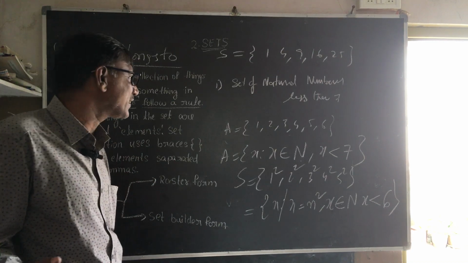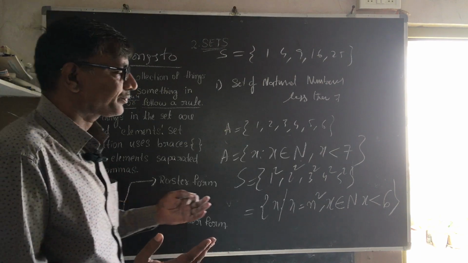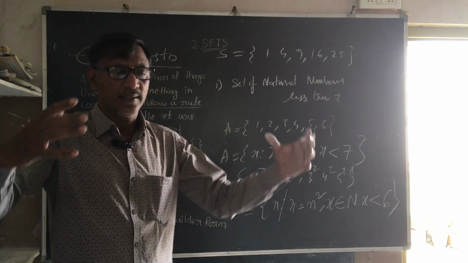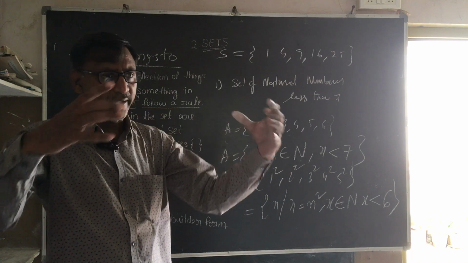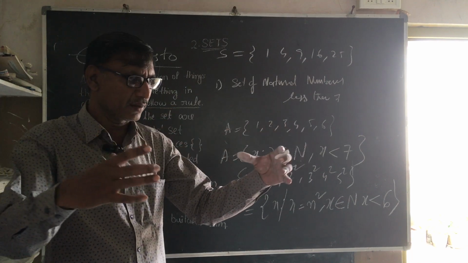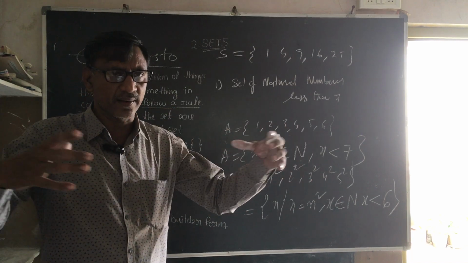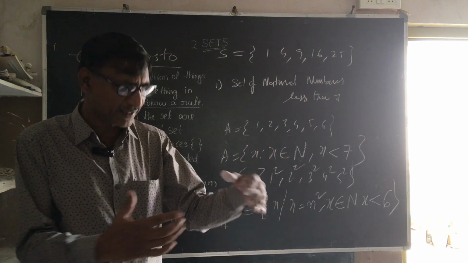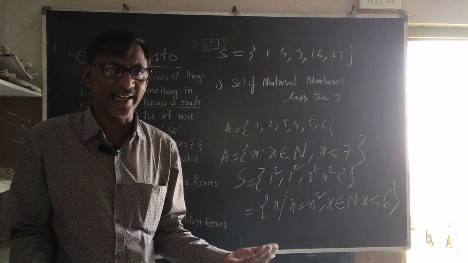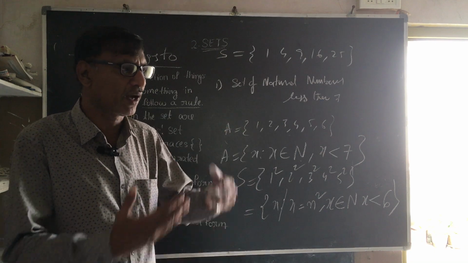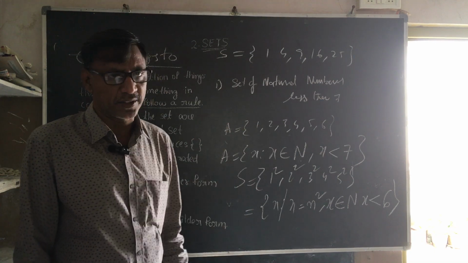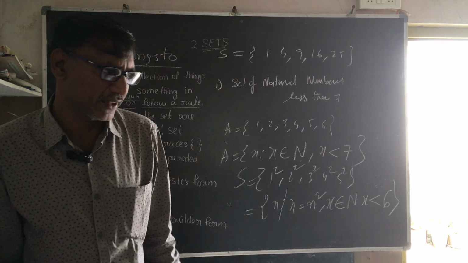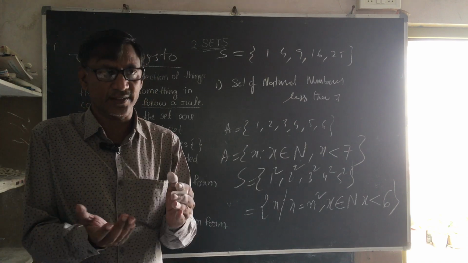And then we'll discuss how to do the adding or subtracting, or union of sets or intersection of sets. We'll discuss later. We have different sets. We have the empty set, we have union of sets, we have intersection of sets. These sets we can discuss now.